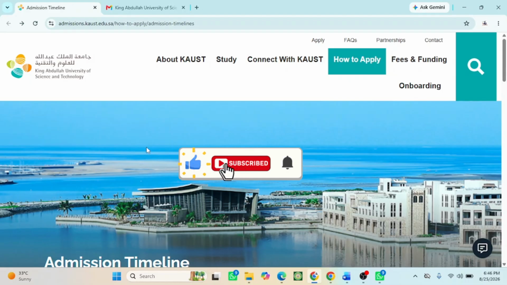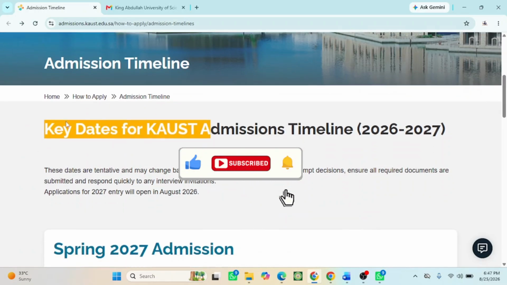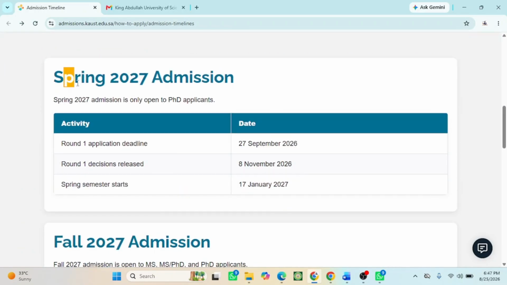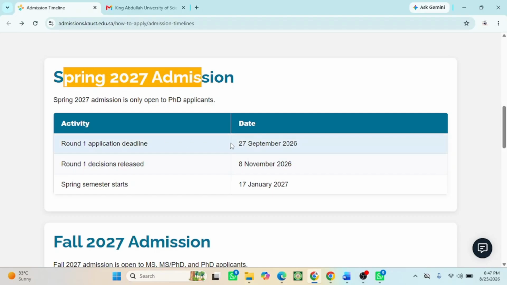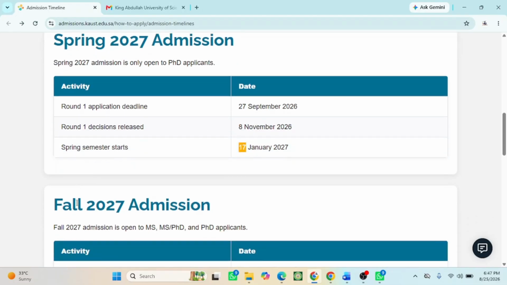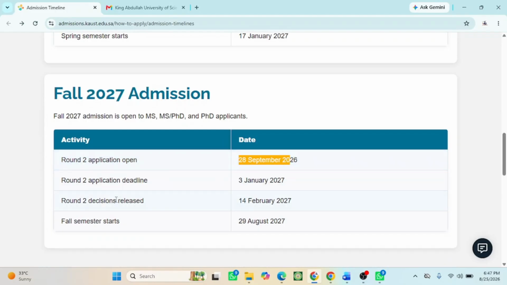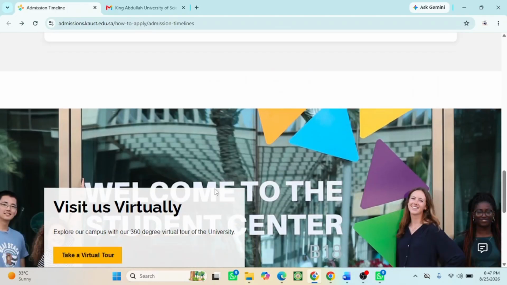As you can see here, this is the official website for the application. I'll also leave the link in the video description. You can learn more about the scholarship details. You can see the spring 2027 admission: round 1 application deadline is 27 September, decision release, then the spring semester starts 17 January. For fall 2027, round 2 application opens 28 September, and the round 2 application deadline is 3 January. Round 3 decision release is 14 February, then the fall semester starts 29 August 2027.